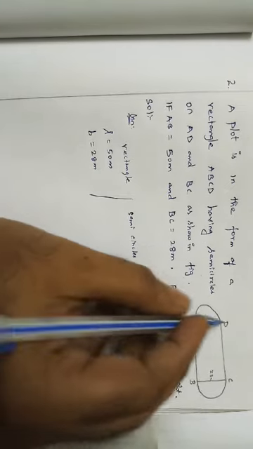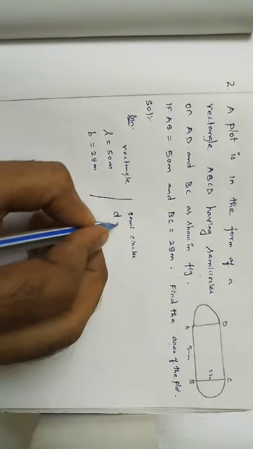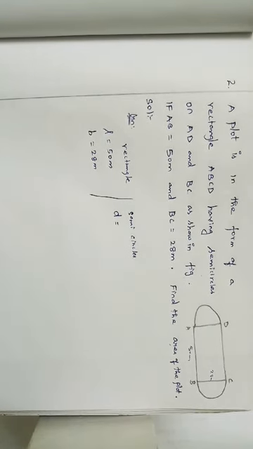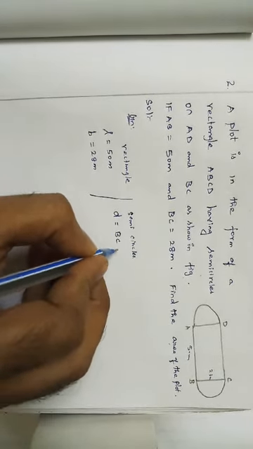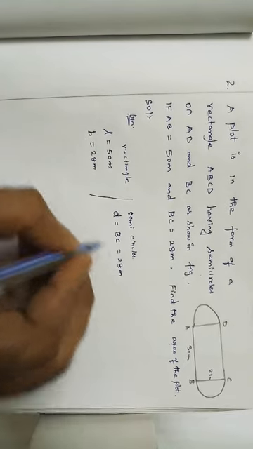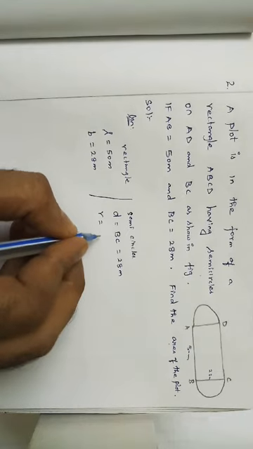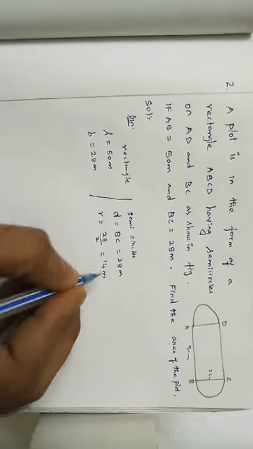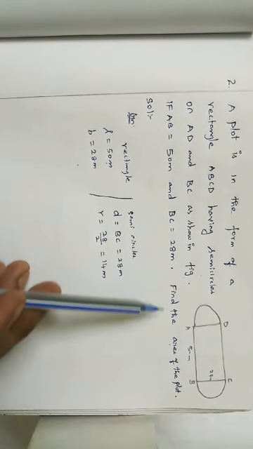We know that the diameter of a semicircle is equal to the side of the rectangle. D is equal to BC is equal to 28 meter. From the diameter we can find the radius. Radius is equal to diameter by 2, that is 28 by 2 is equal to 14 meter. Now we have the length, breadth as well as the radius. Now we can find the area of the plot.